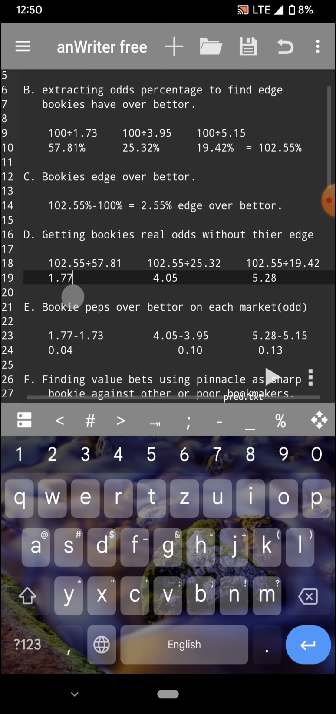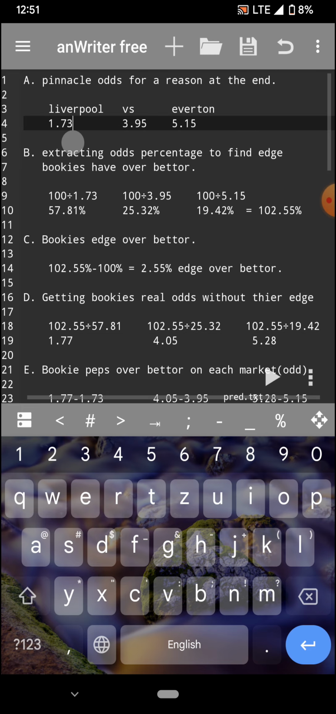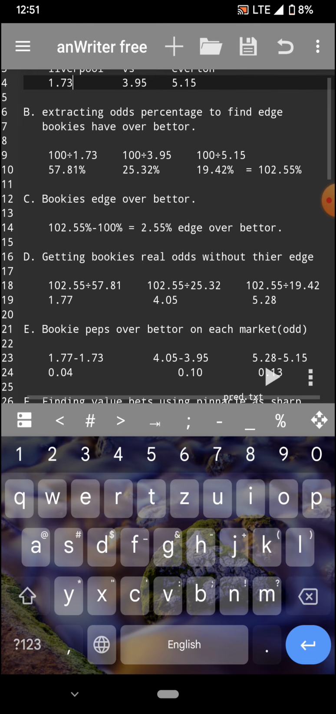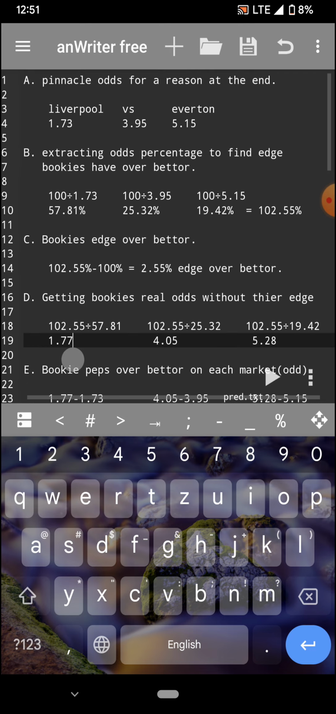You can see the real odds were supposed to be 1.77, but they wrecked the market and gave us odds of 1.73. So the odds were supposed to be 1.77, but they faked everything up and gave us 1.73, meaning they have about 0.04 pips over us. If you take 1.77 minus 1.73, you get 0.04, which is the amount of pips they have over us.